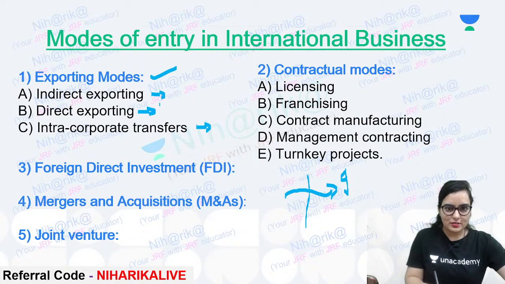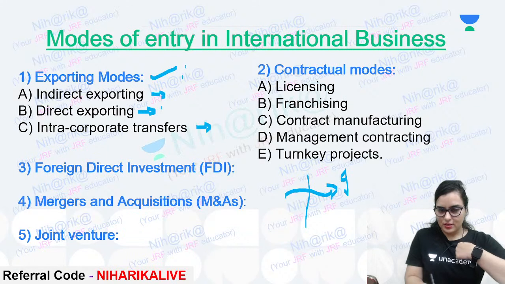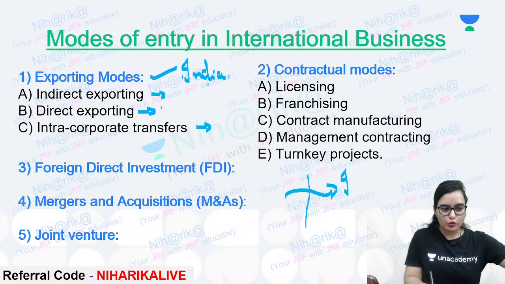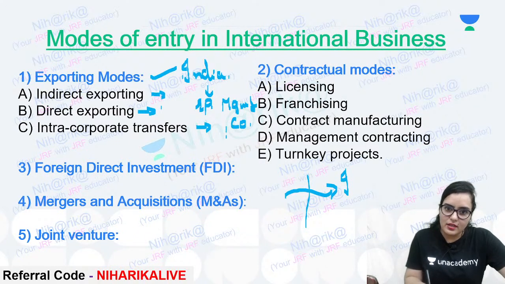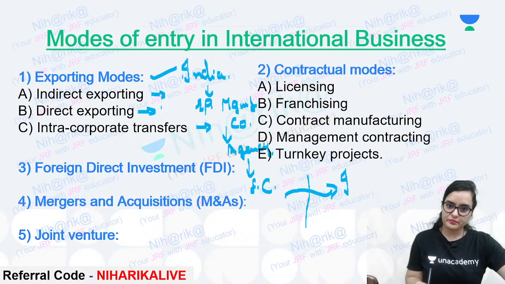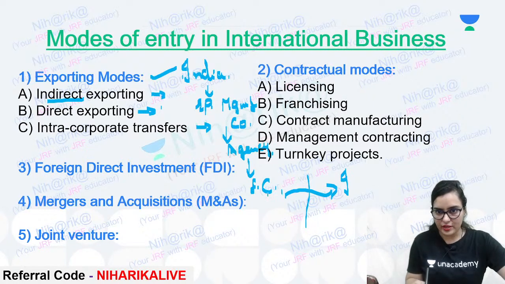That means I am sending some product from India to an export management company, an independent company, and then they send that product to some agency, and after that they transfer that product to the foreign customer. That is indirect exporting.